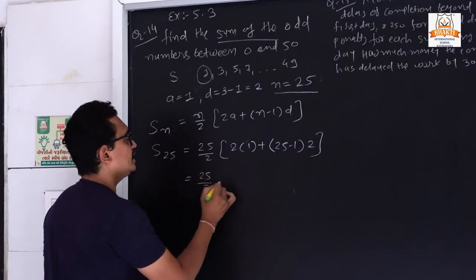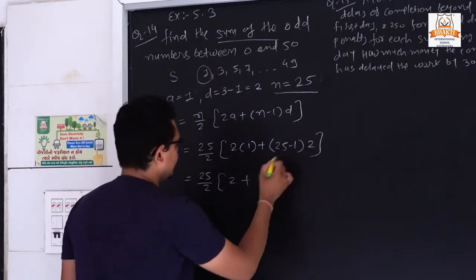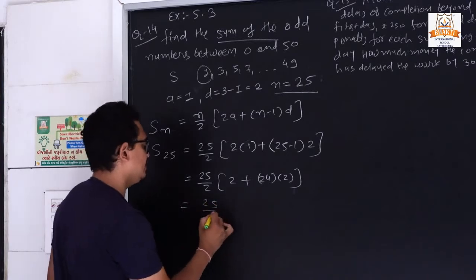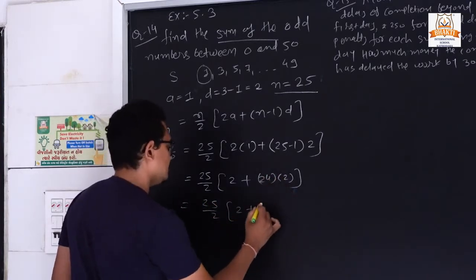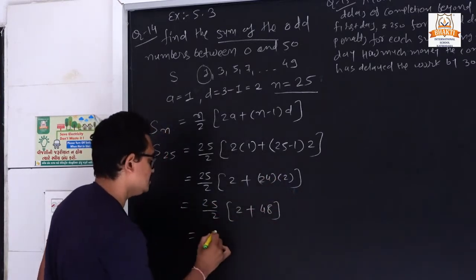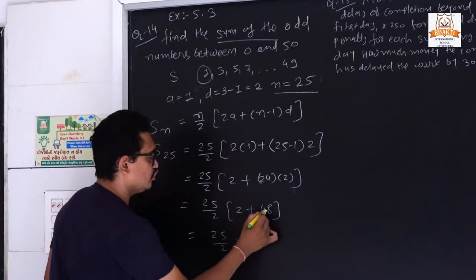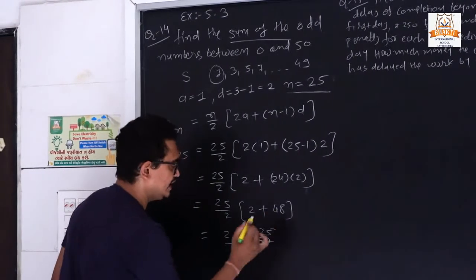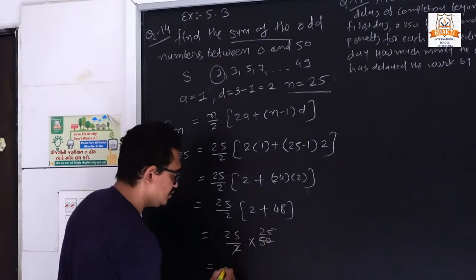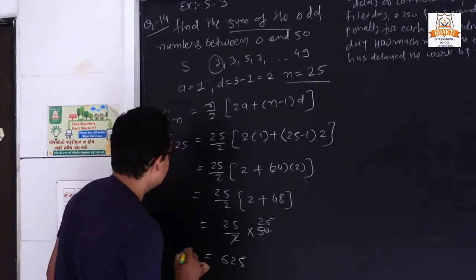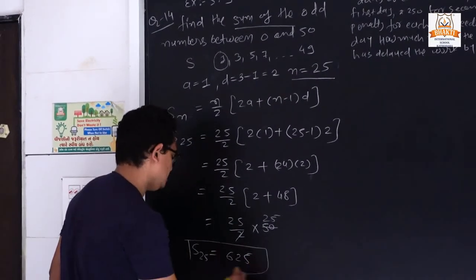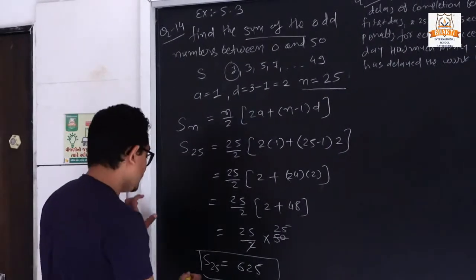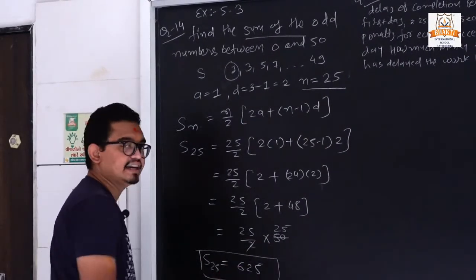So 25 by 2, 2 ones are 2, 24 in bracket 2, so 25 by 2 into (2 plus 48). So 25 by 2 into 50. 2 ones are 2, so 25 into 25. What is our answer? S25, the sum of odd numbers between 0 and 50, is 625.